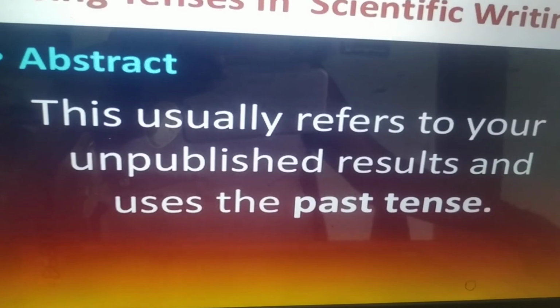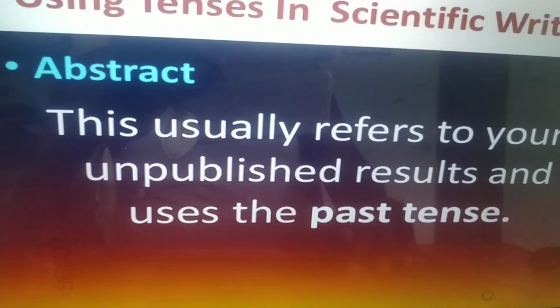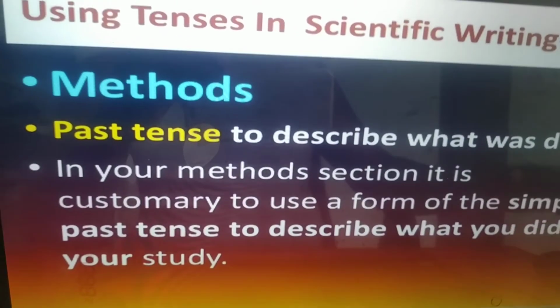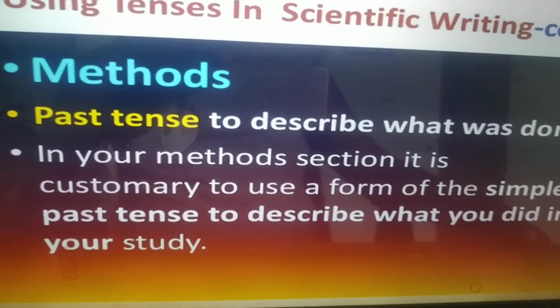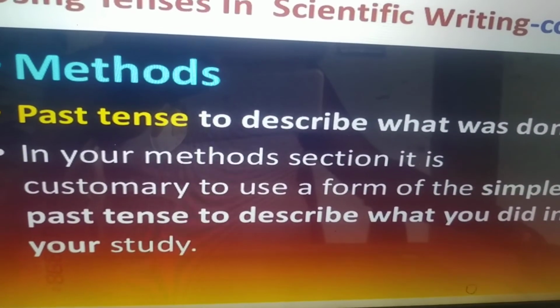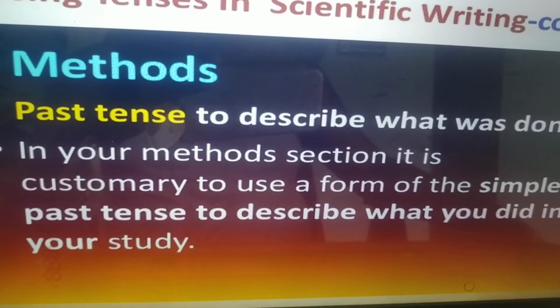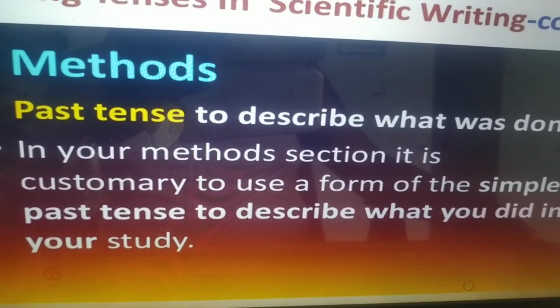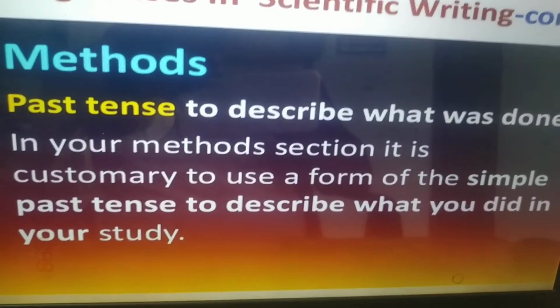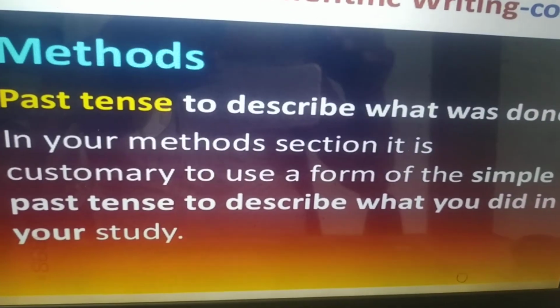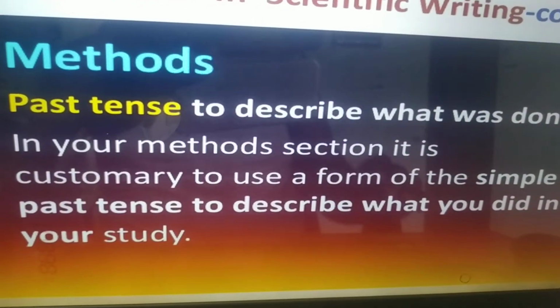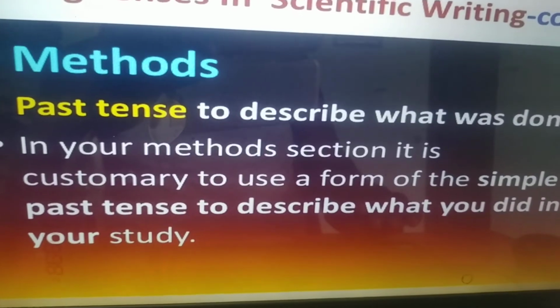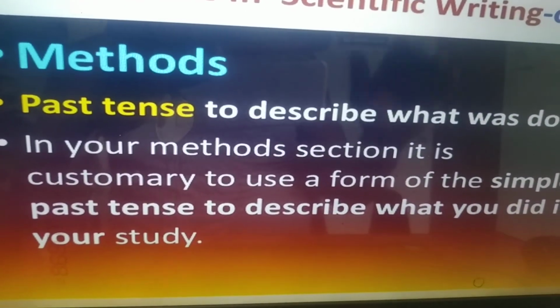You write the abstract in past tense. Methodology: past tense to describe what was done. In your methods section, it is customary to use a form of the simple past tense to describe what you did in your study. So methodology should be in past tense because you have already completed it.